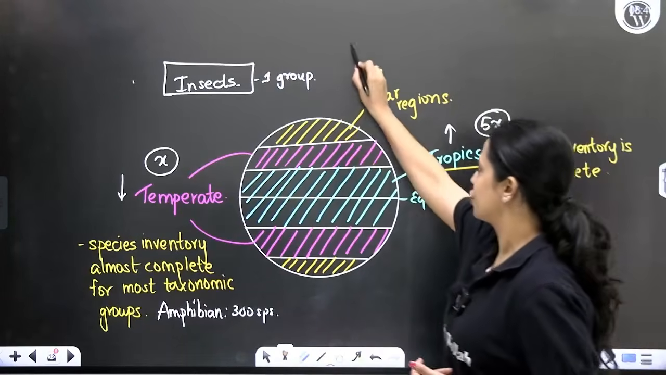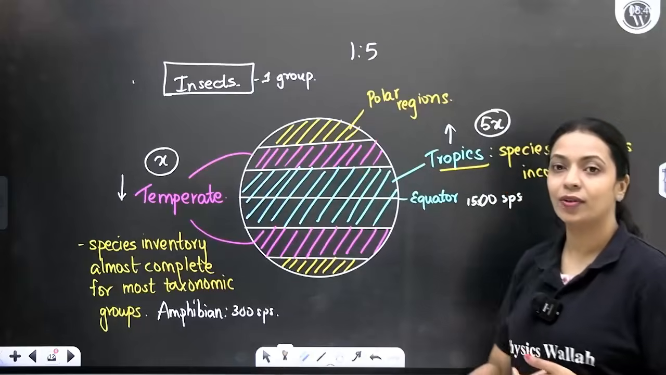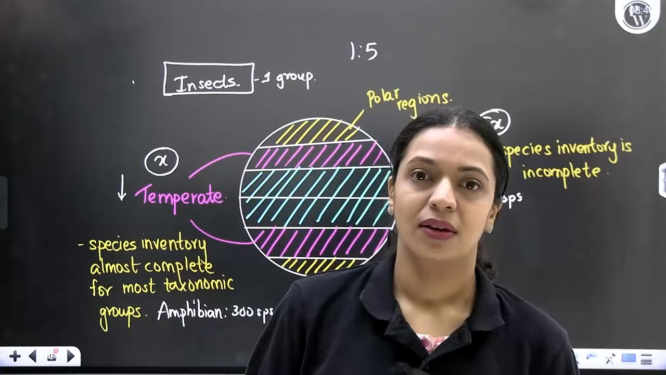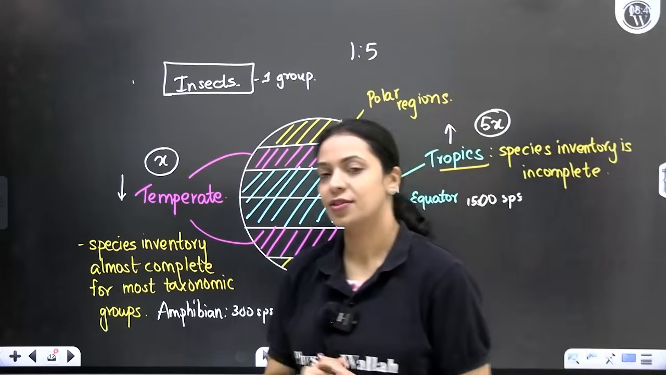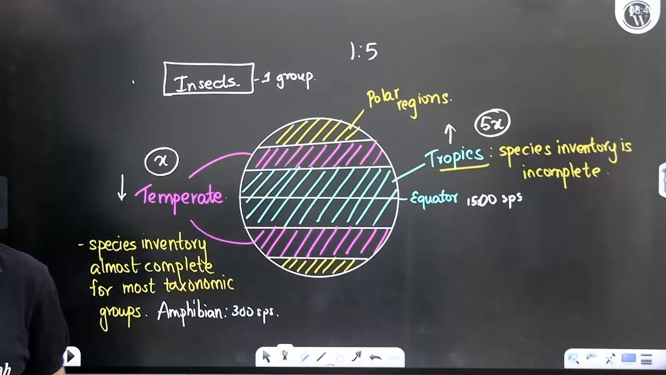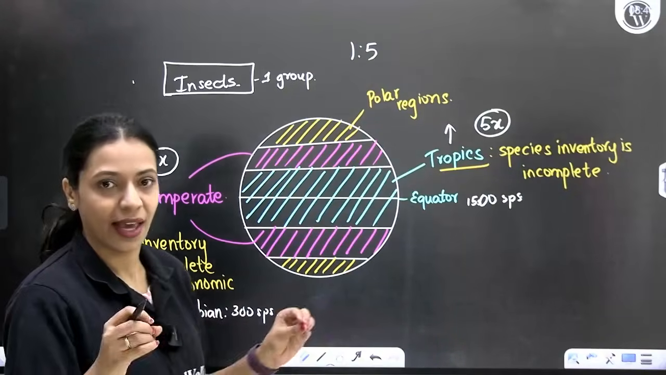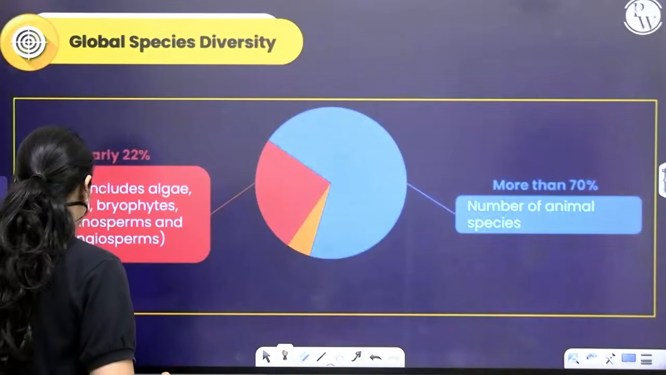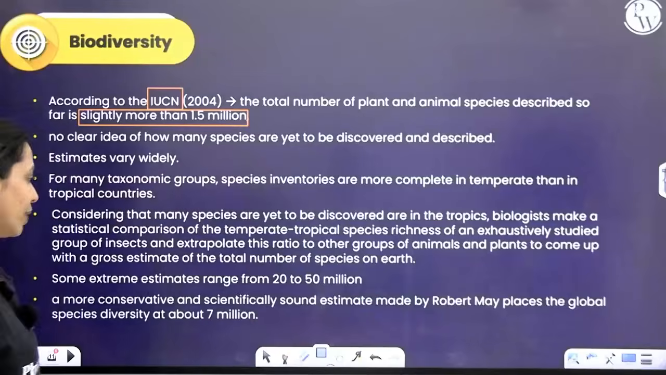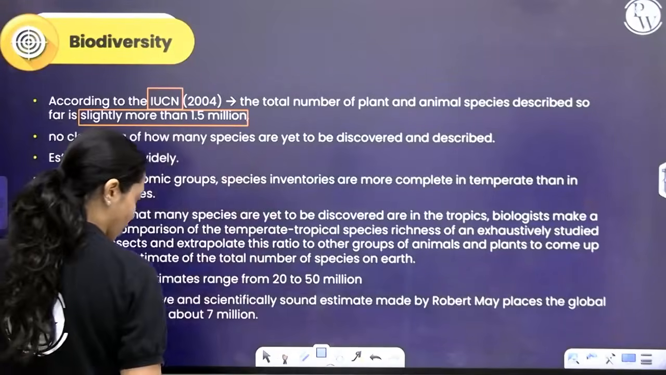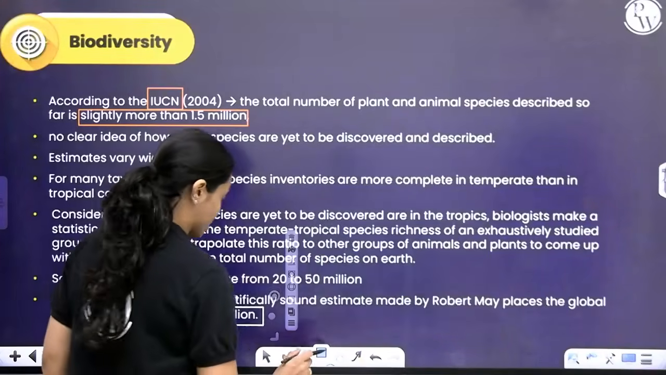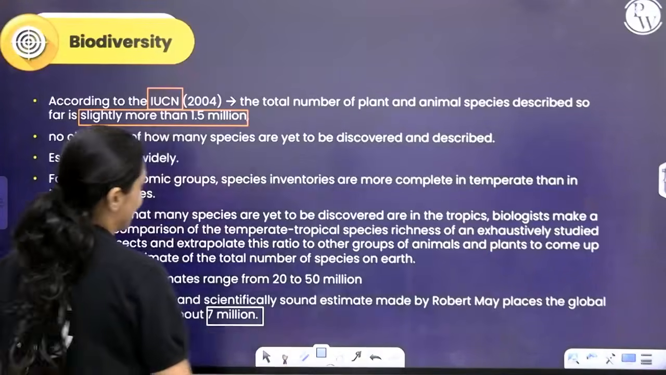Using this ratio, you can find out how many species are present in the tropics, like a rough estimate, even though the species inventory is not fully complete. So that is how you scientifically estimate how many species are yet to be discovered and how many species are present on this earth. One such scientific estimate was made by a person called Robert May, and according to him, the global species diversity overall in the world is about 7 million, not 1.7, 7 million.